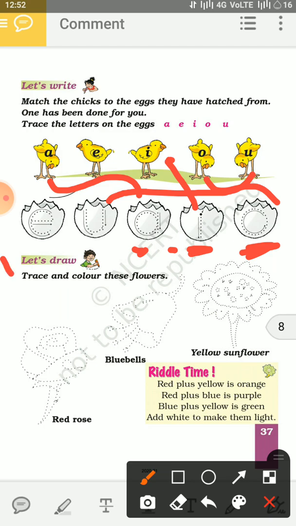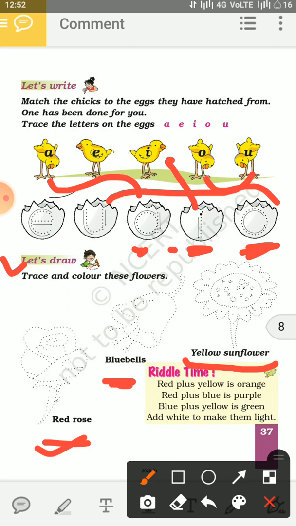Next question we have. Let's draw. Trace and color these flowers. So we have 3 flowers. You can see here. First is the red rose, second one is bluebells, third one is yellow sunflower. Now look at the first picture. Yes, it is a red rose. First we need to trace these flowers. Use your pencil and join all the dots. And what will you get? At the first picture you will get a beautiful rose. Now fill this rose with the red color.